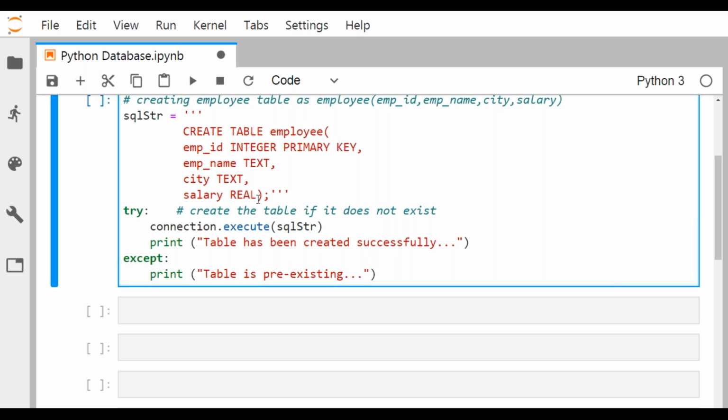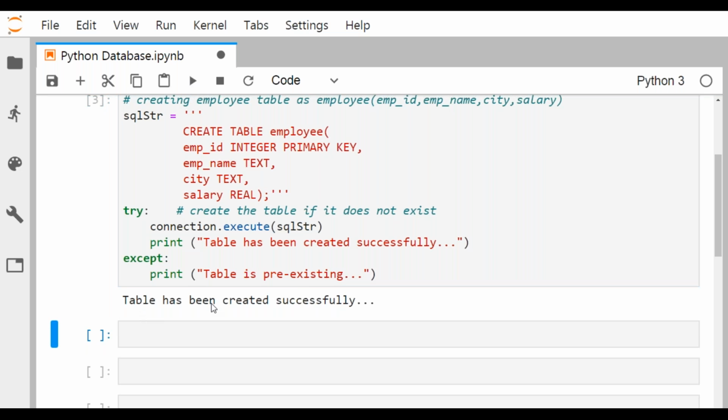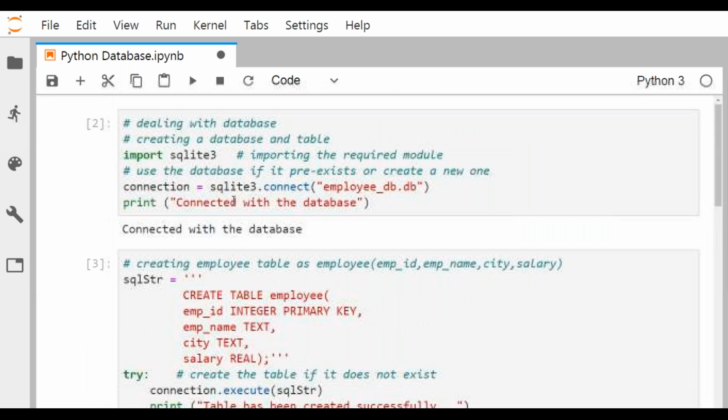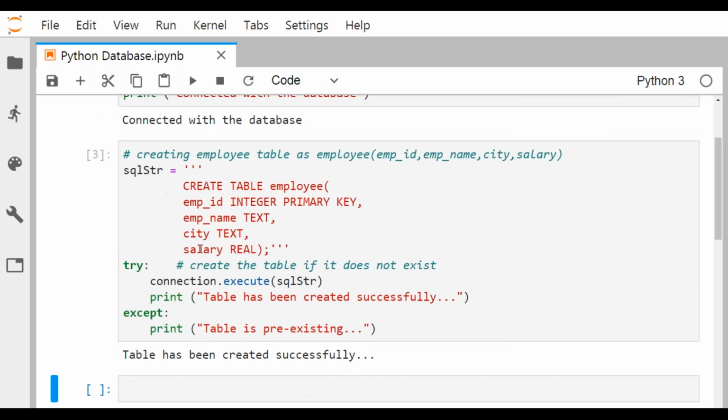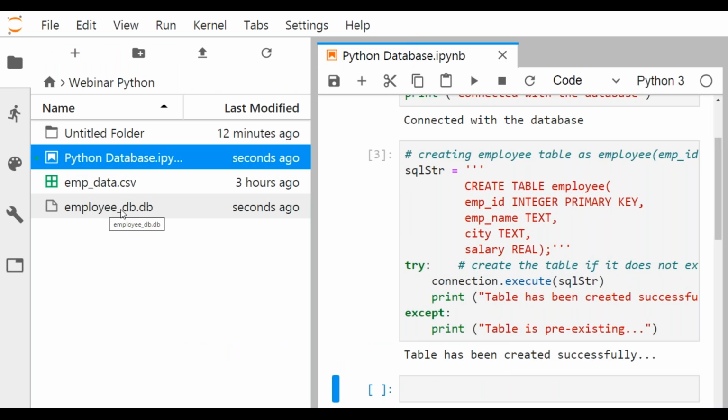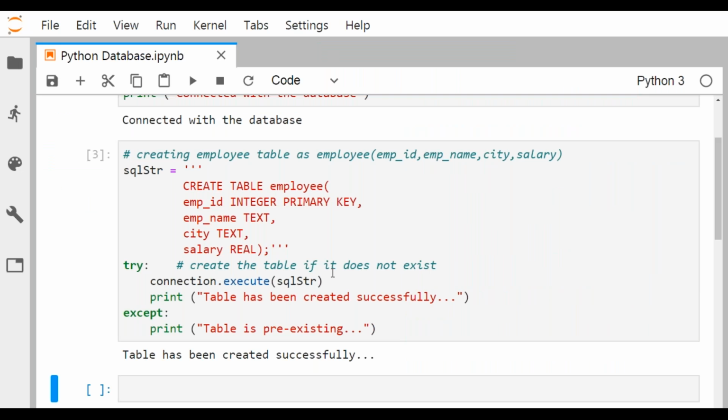So now let me execute and check whether the table is really getting created or not. So I'm executing this one. So the table has been created successfully. Under the database, the name of the database is employee underscore db.db. The table has been created. I think you are getting my point. So here you see this is the database file, and under that the employee table has been created.